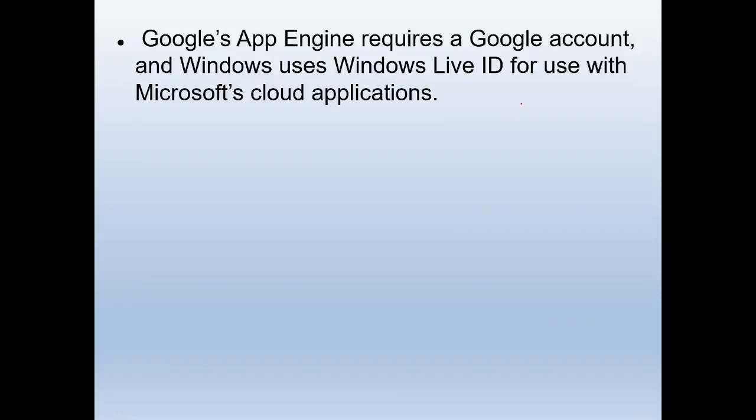Google's App Engine requires a Google account, that is your Gmail account, and Windows uses Windows Live ID for use with Microsoft Cloud applications.